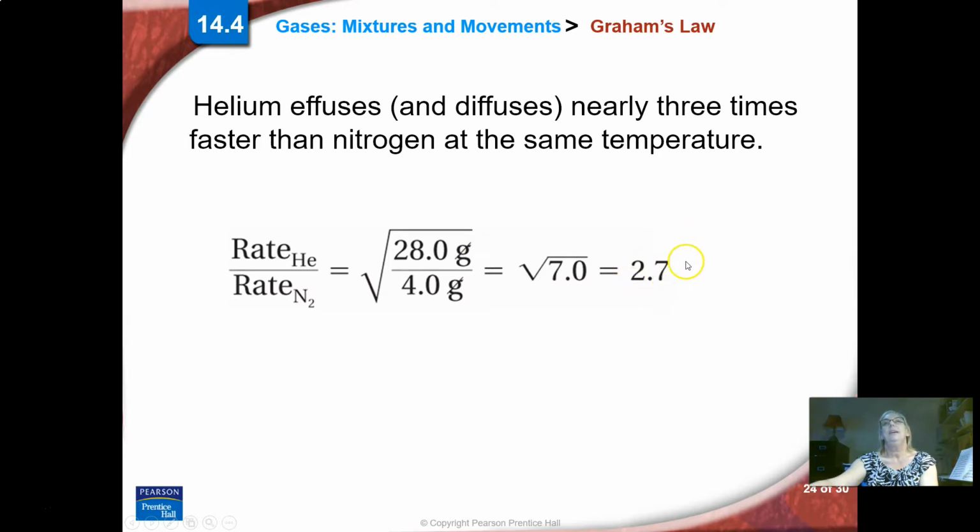So helium can go this much faster than nitrogen because of its size. So about 3 times faster.